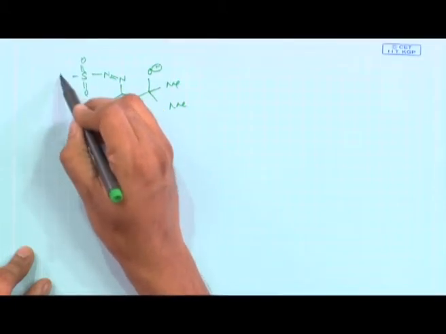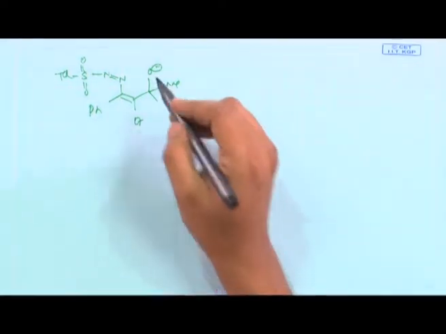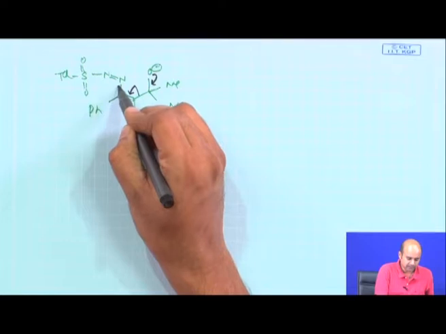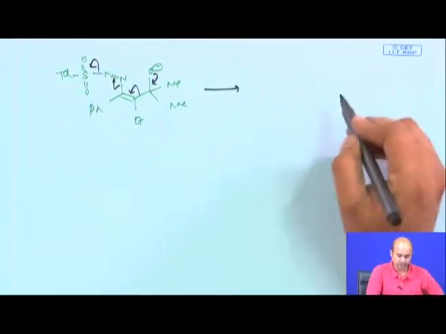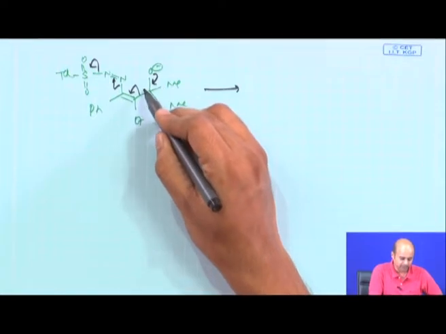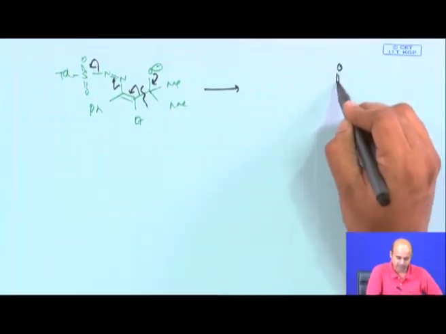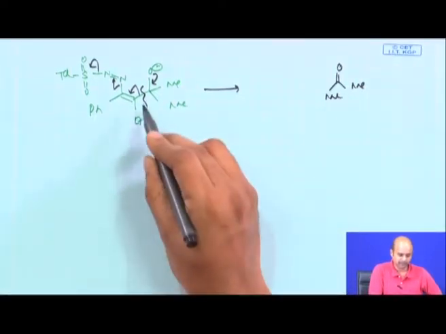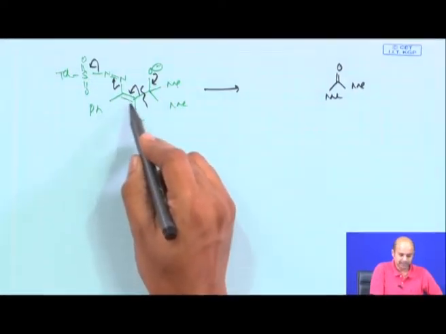So, this is your thing. As I said, the fragmentation takes place like this, like this, like this, and finally what you get is, from this part, this bond is going to be chopped down. You basically get acetone, okay, and then you are getting an alkyne here.